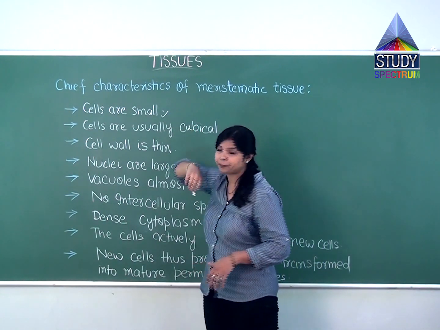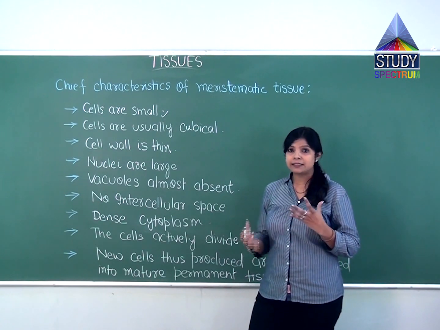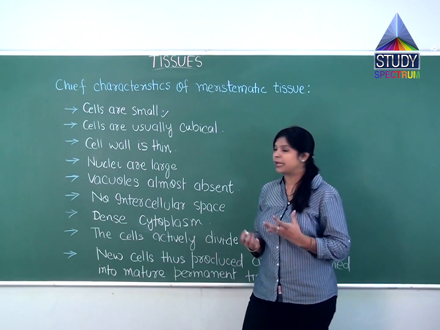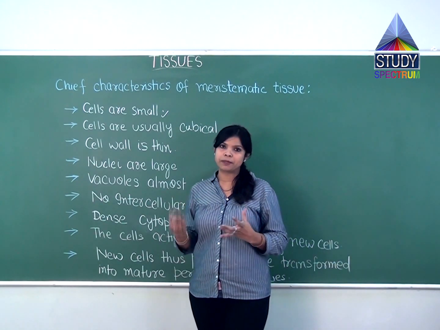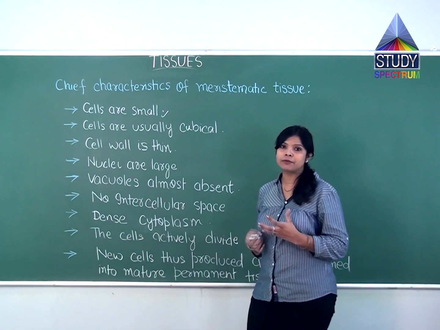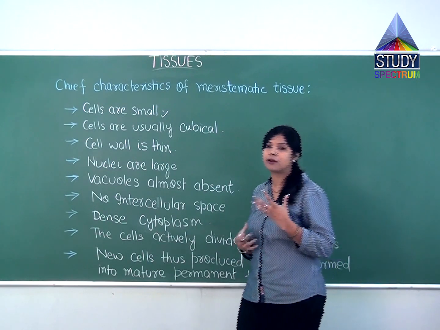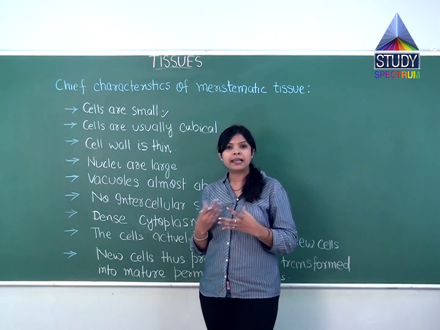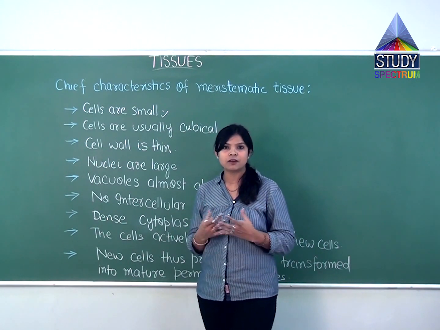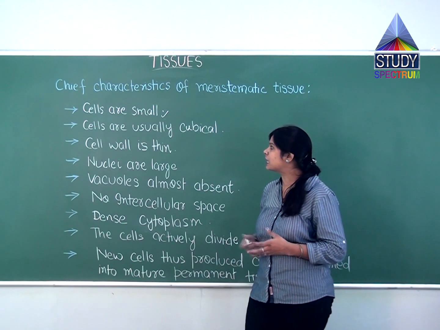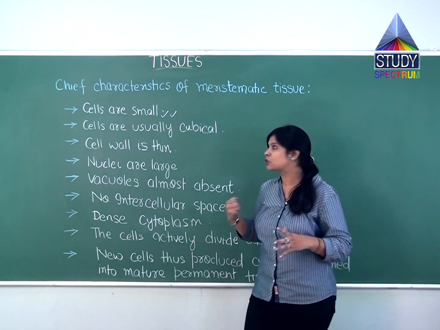Cells are small. Students, if I talk about the meristem tissues, why are the cells small? It is a characteristic of meristem that cells are small. Why should the cells be small? Because these are dividing regions, meaning cells divide very fast and form new cells. If you see a large cell, it will be more stable than the smaller cells. So because of that, meristematic tissues have small cells. As they are not very stable, they can divide so fast.